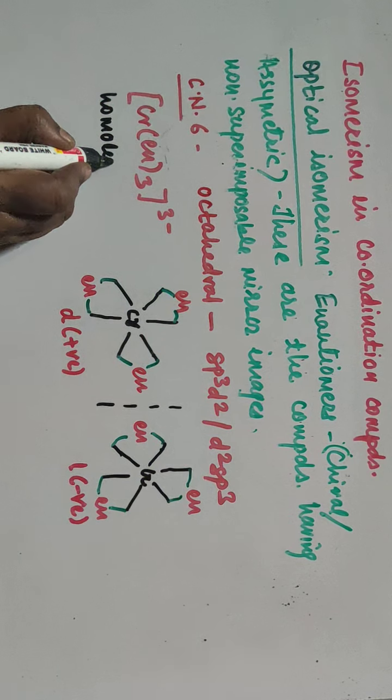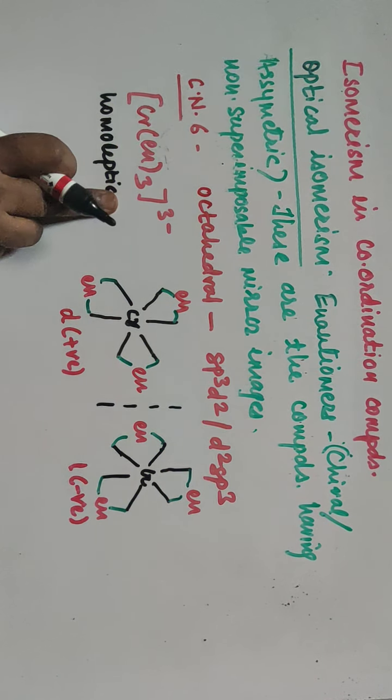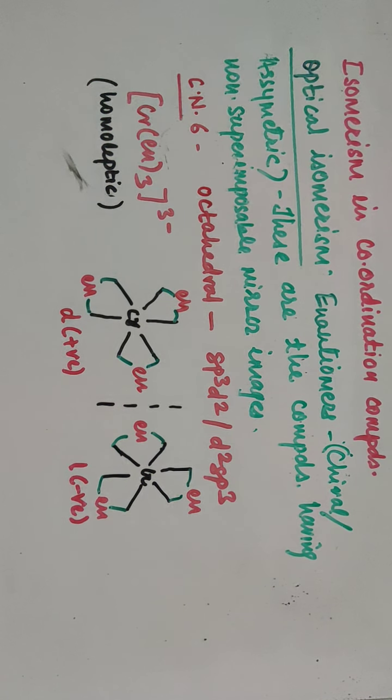Homoleptic means having the same type of ligand attached to the central metal atom. So homoleptic complexes having coordination number 6 can show optical isomers. One more thing: in geometrical isomers, all the ligands are monodentate, while in optical isomerism the ligands may be bidentate also.